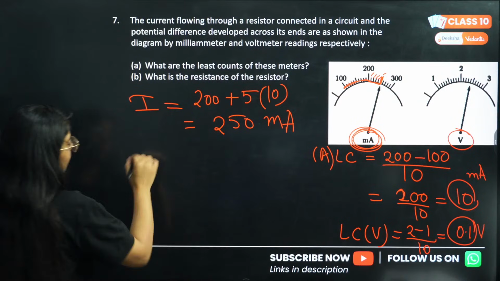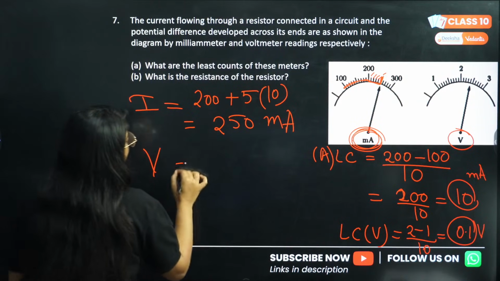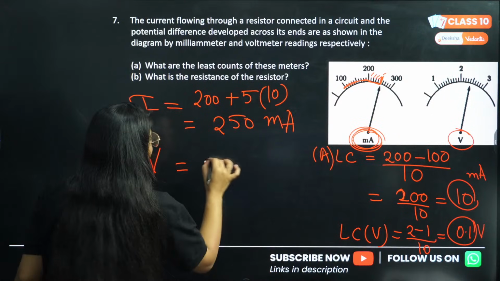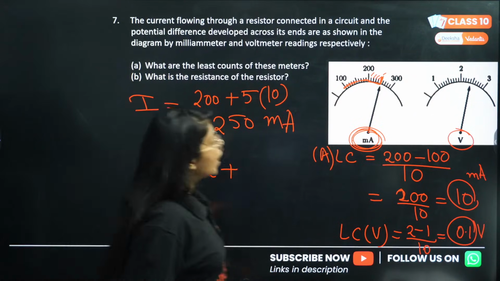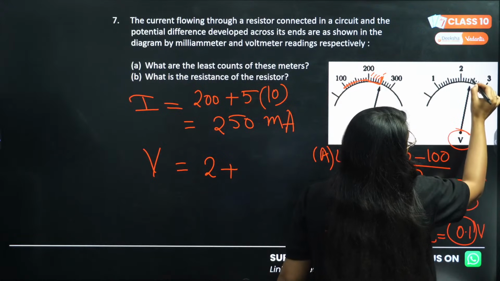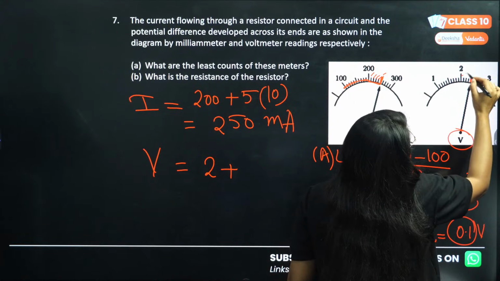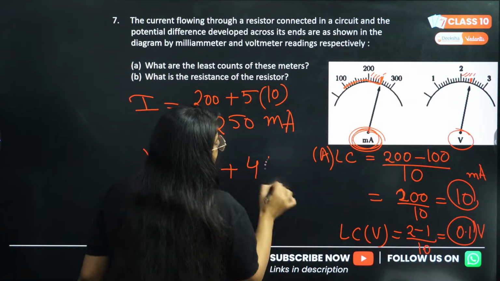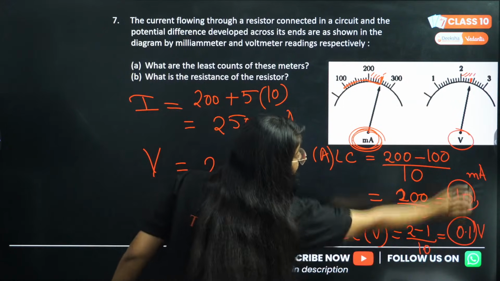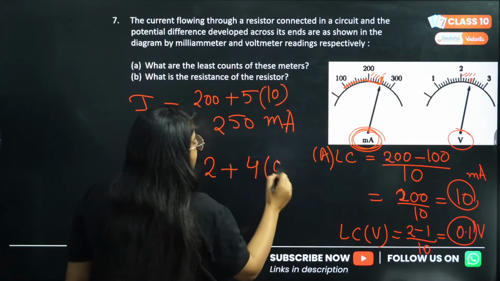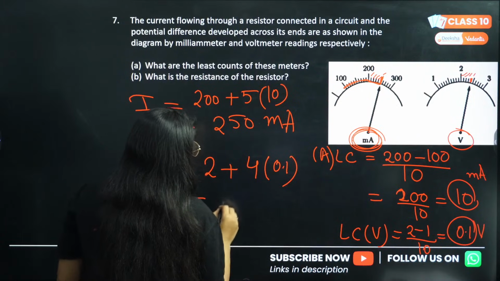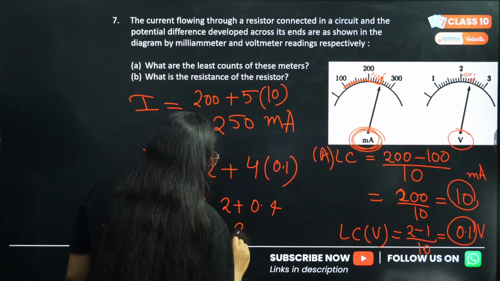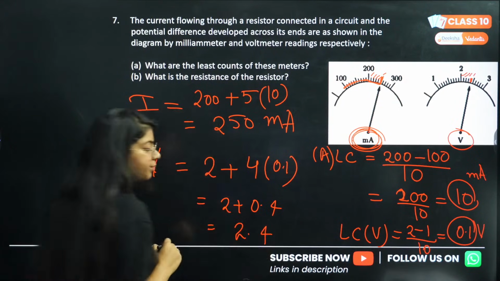It's milliampere and voltage will be again 2 is given. We can clearly see 2 plus. Now clearly see the division, it is pointing at this one, correct? So 1, 2, 3, 4. 4 into least count. Least count of the voltmeter now is 0.1. So 2 plus 0.4, that will be 2.4.